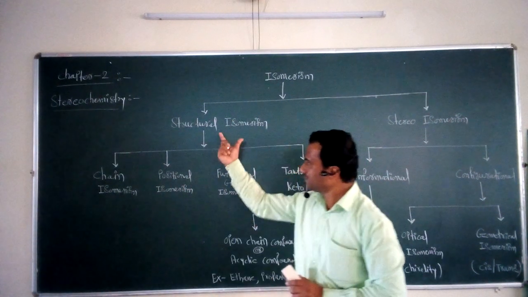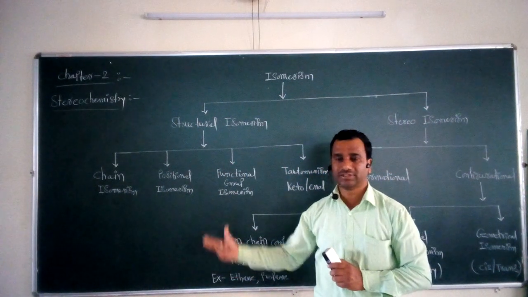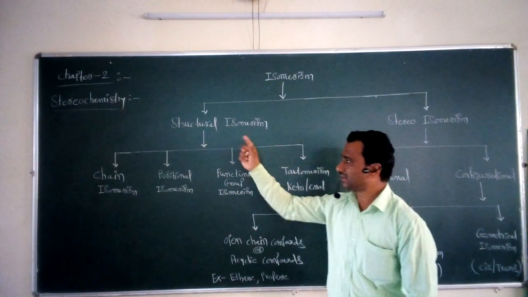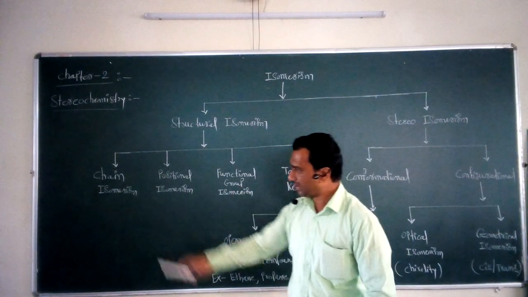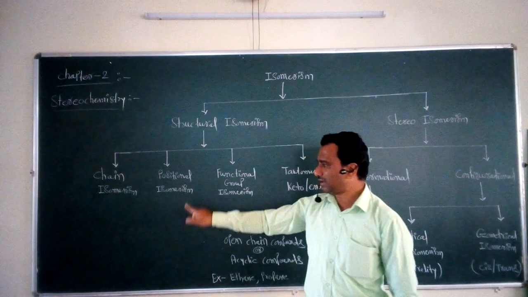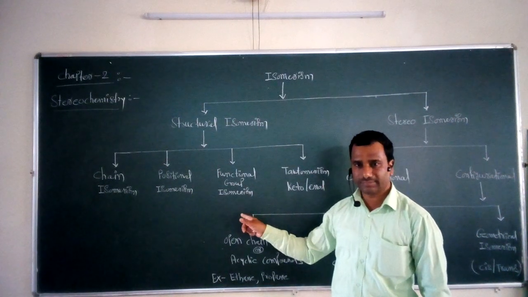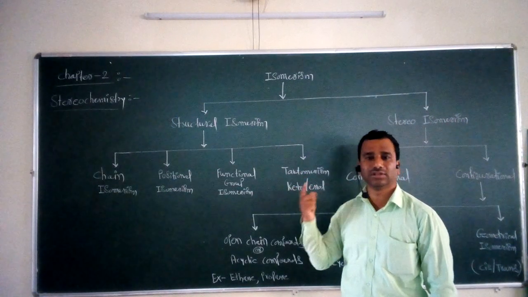Now in structural isomerism, we have to consider the further classification of this particular structural isomerism. First of all, structural isomerism is classified into four different types: chain isomerism, second is positional isomerism, third is functional group isomerism, and the fourth is called tautomerism, or it may be called keto-enol tautomerism.